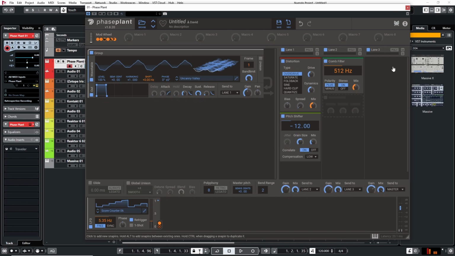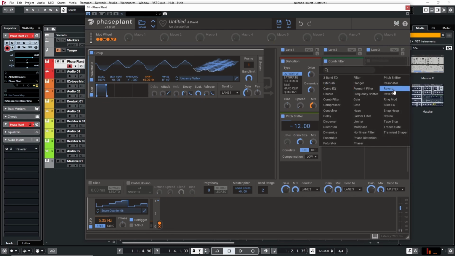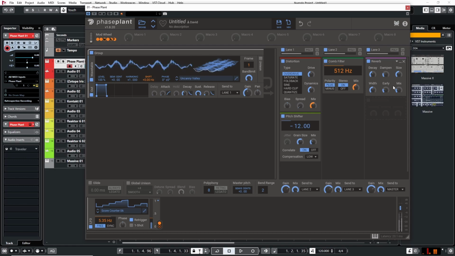There you go. And then, of course, if you want to place it in a space or something, a reverb always helps. Maybe a little less. And there you have it. There's your engine sound from scratch.